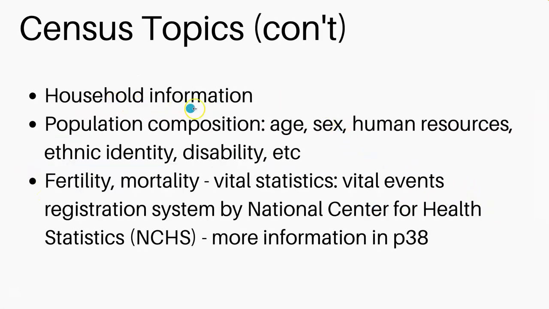And again, the household information, not only individual, such as who is the household head and the breadwinner, and education of the individuals in the household. These will be included, and not only age and sex, as I briefly introduced in the previous lecture, as the population composition, and the fertility and mortality. These will be calculated from the vital statistics at the Census Bureau and the National Center for Health Statistics. There is some more information on page 38 of the textbook, but you can see that there is very important information here.